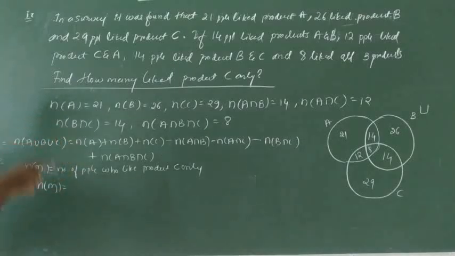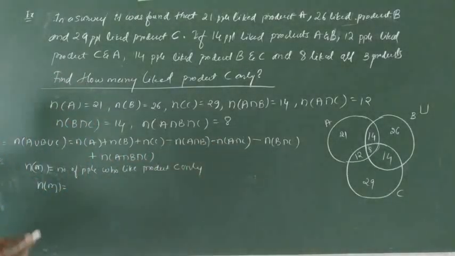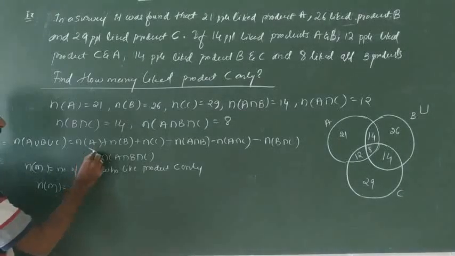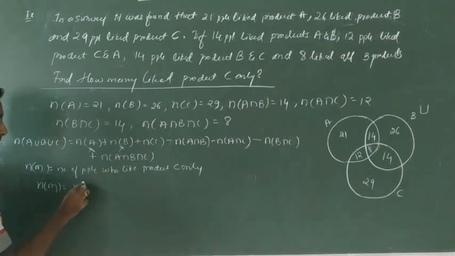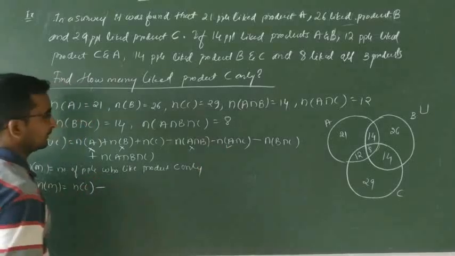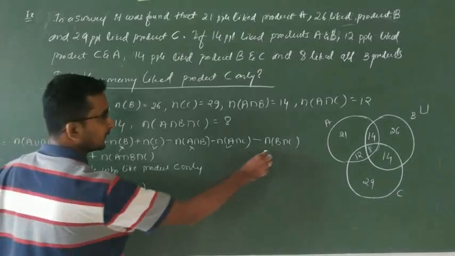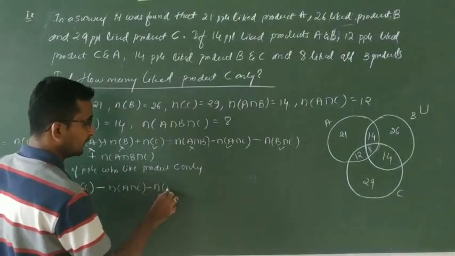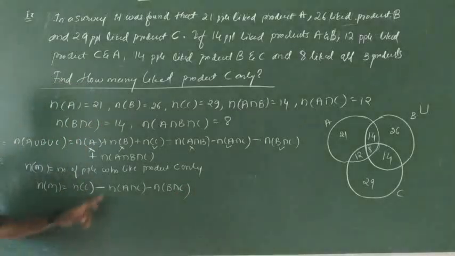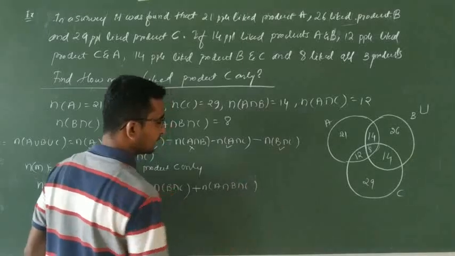So the people who like product C only, particularly C only, means wherever the term contains C, those C entries only we have to write over here. Do we have C here? No. Do we have C here? No. That's why we have N of C minus. Do we have C here? No. Do we have C here? Yes. Then this is minus N of A intersection C. Do we have C here? Yes. That is minus N of B intersection C. Do we have C here? Yes. That is plus N of A intersection B intersection C.